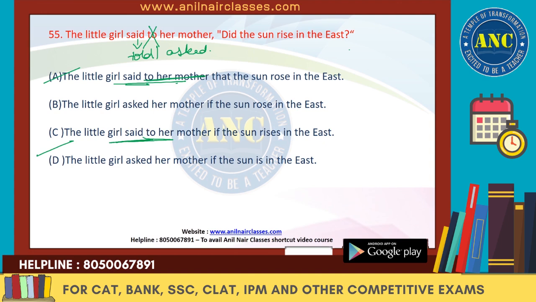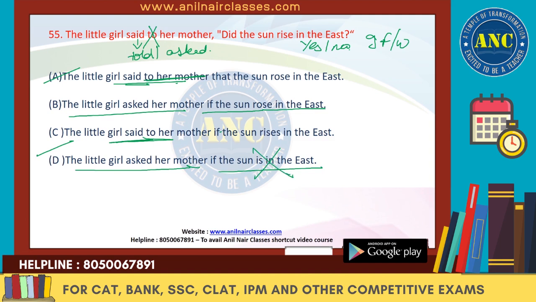The little girl asked her mother. Till here it is fine. Did the sun rise in the east? It is in the form of yes or no answer. So we have to either use if or whether. So if the sun, simple present will change to simple past, rose in the east, or if the sun is in the east. We are not talking about is, we are talking about rise. Rise should change to rose. So D will also go and B will be the right answer.